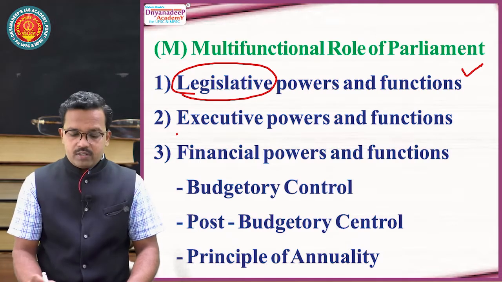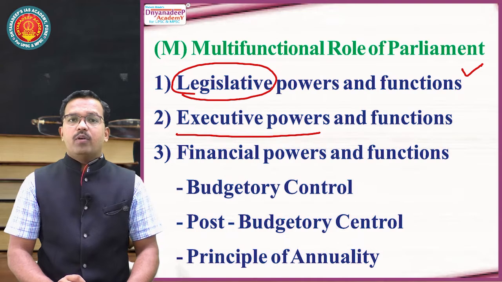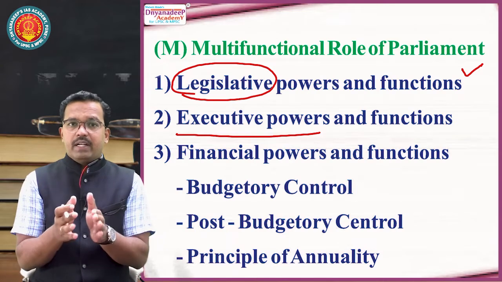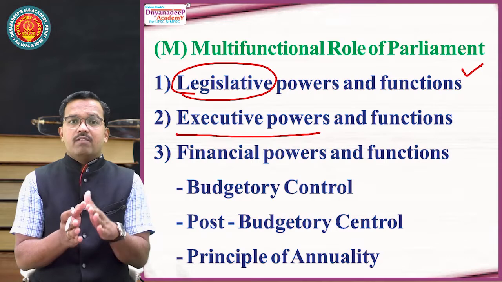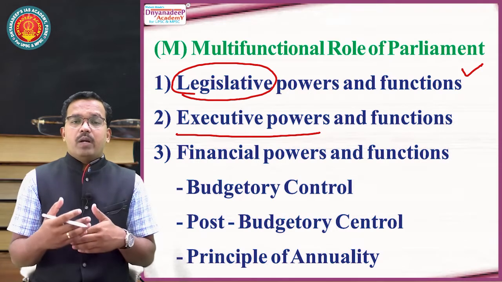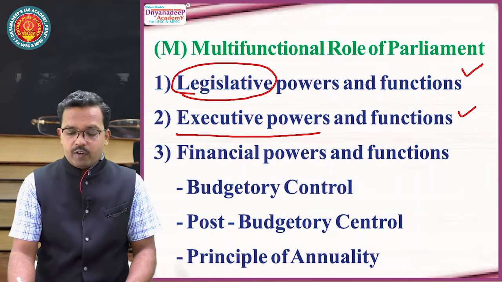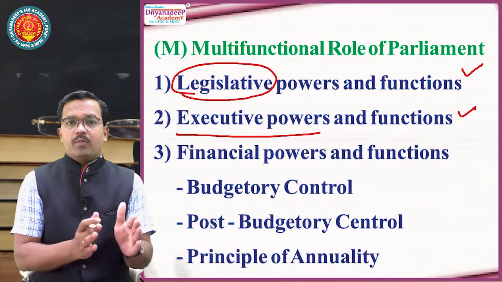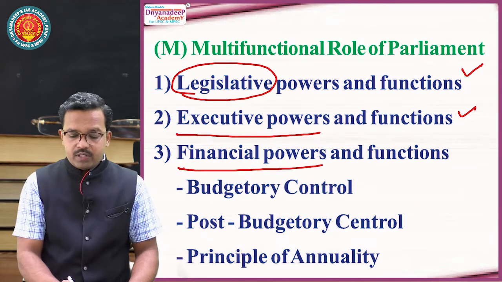Second important functions are executive powers and functions, where important appointments, the implementational part and other important parts related to the Prime Minister and Council of Ministers are carried on or supported by Parliament. These are the executive powers and functions of the Indian Parliament, which we have discussed in detail in the topic on Parliament. Third, financial powers and functions of Parliament.